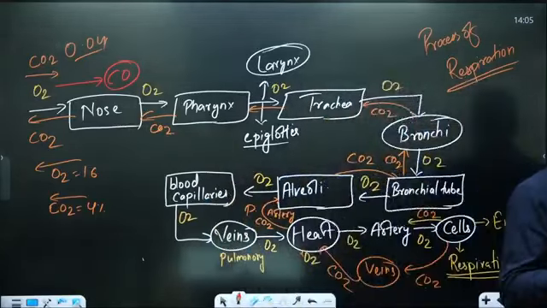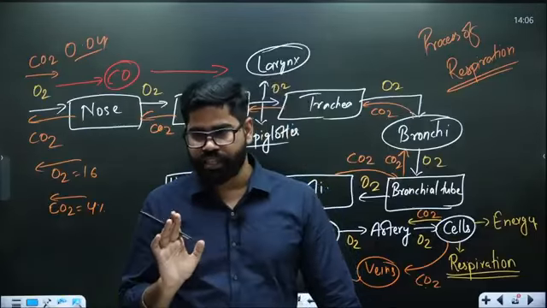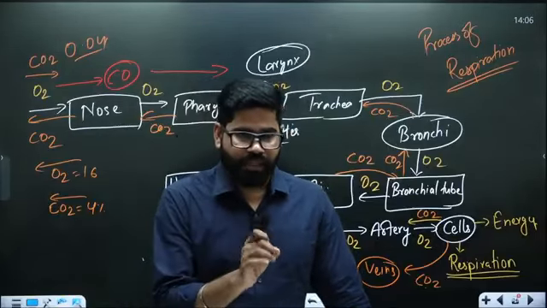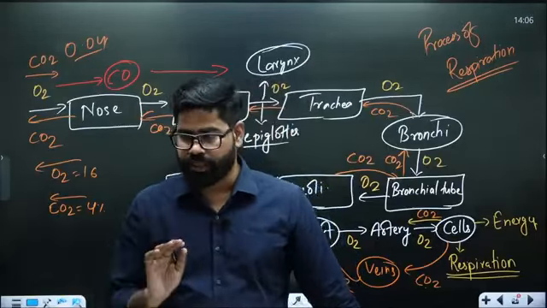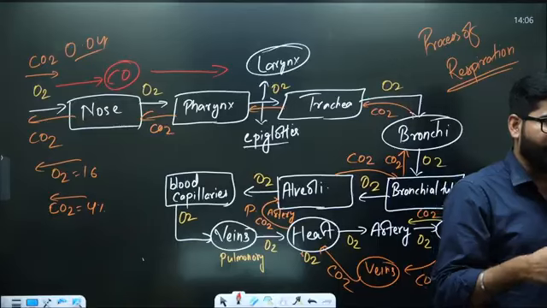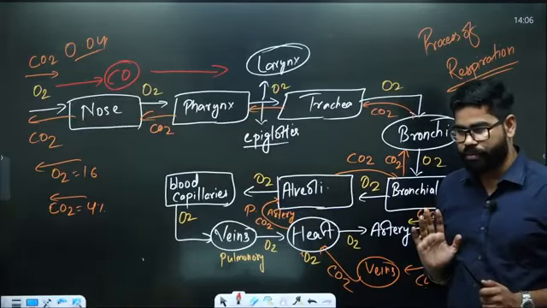When there is incomplete combustion of any substance, when there is a scarcity of oxygen and we are burning something, then carbon monoxide is generated. Suppose this is a small room, we close it from all sides and we start burning some wood. There will be a scarcity of oxygen, and in that case, instead of carbon dioxide, carbon monoxide will be generated.